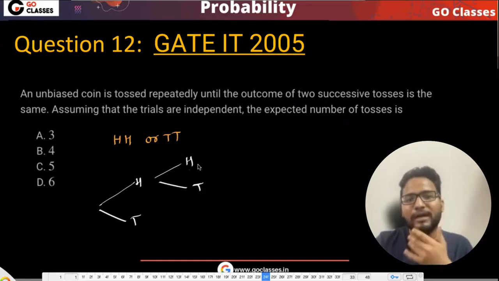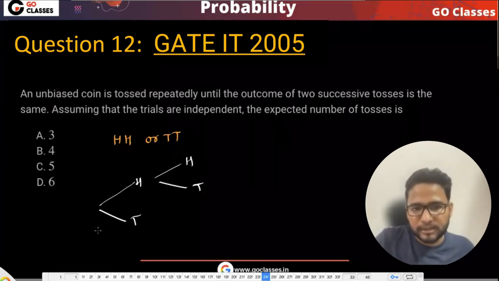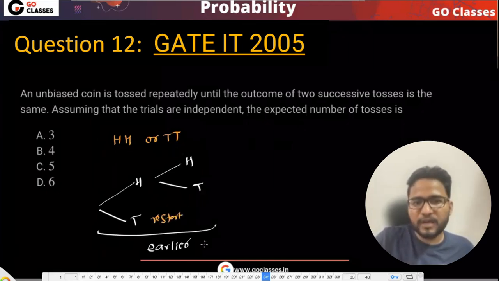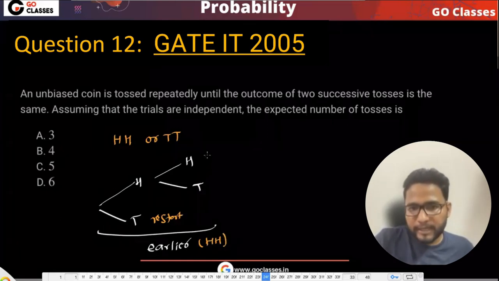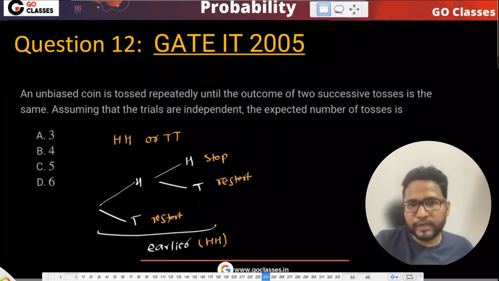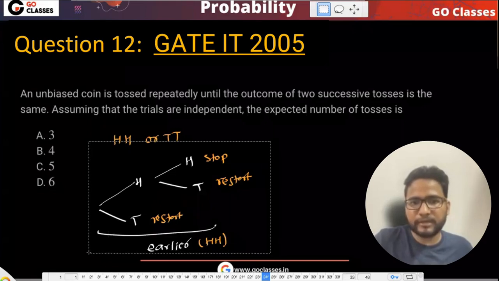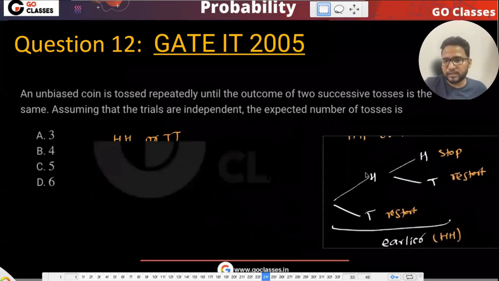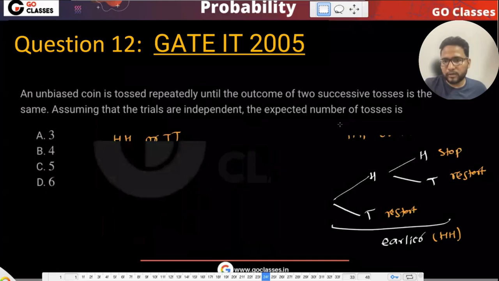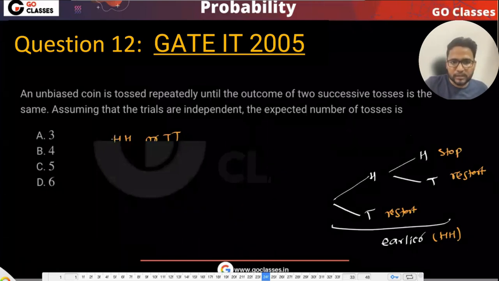Okay. So this was the earlier case, where I said that I can restart here. Earlier means you're looking for head. I said I can restart here, maybe I can stop here. So earlier was quite easy, but now this question is actually tricky. Tricky in the sense that I cannot actually restart at the desired point or I cannot stop at the desired point. So that's why this question is a little tricky. Let's just try solving it.